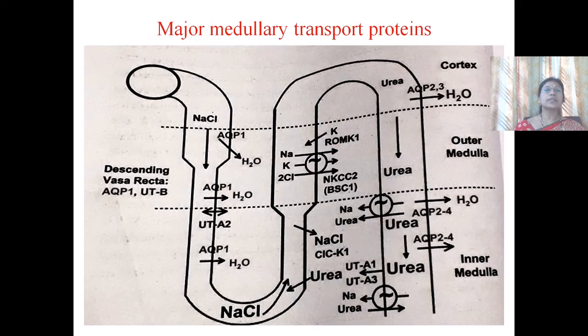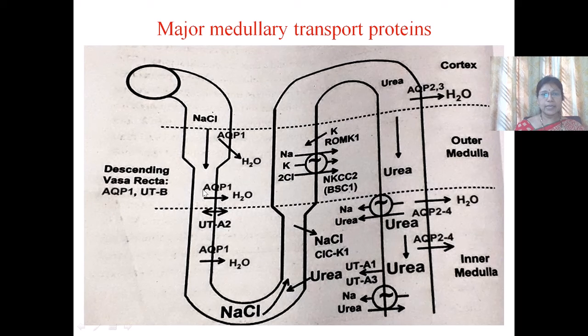Hence, this descending limb is permeable to water, but it is impermeable to ions. And the thin segment of the ascending limb is impermeable to water due to the absence of aquaporins, but is permeable to ions.